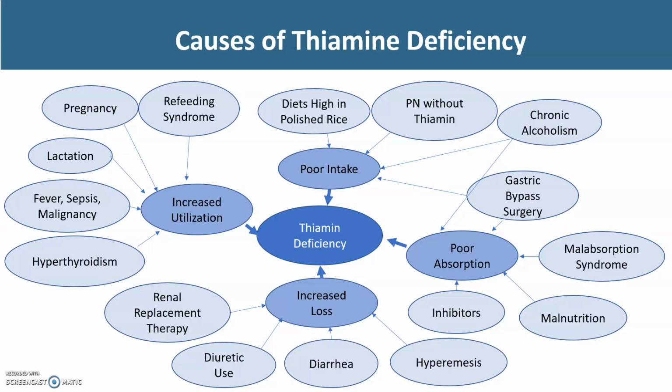And then diarrhea and hyperemesis are two ways that we see thiamine lost through the GI tract. So the diarrhea will cause excess thiamine to be lost through the bowels before it has had an opportunity to be absorbed, and hyperemesis, or excess vomiting, can cause the thiamine to be lost from the stomach before it's had an opportunity to flow through the GI tract to be absorbed.